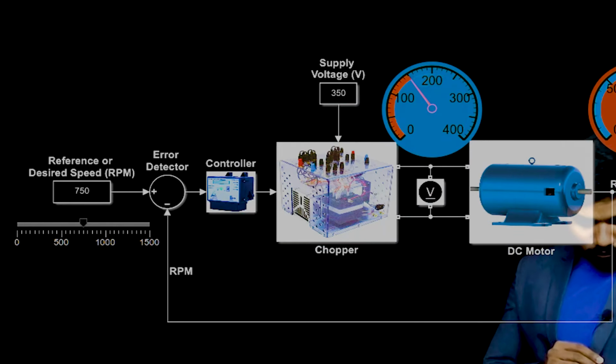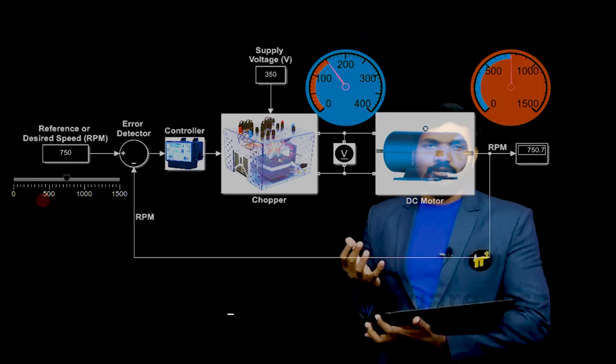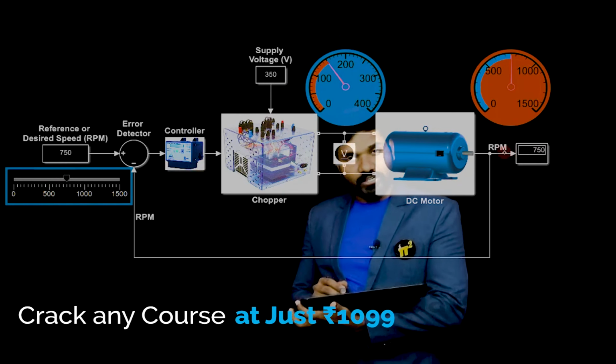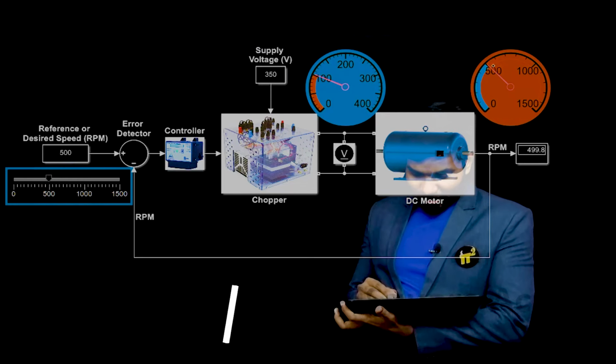Now let me change the value of the speed to 500. As a user, I can ask any value. I can ask this control scheme for any value of speed, right? So let me change it to 500. See, it has changed immediately.